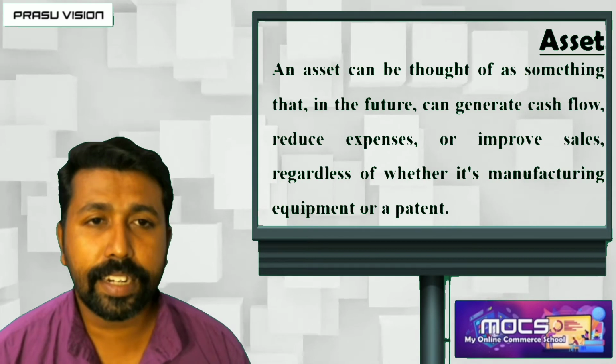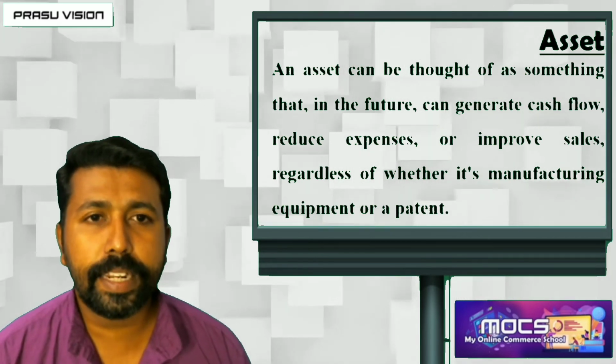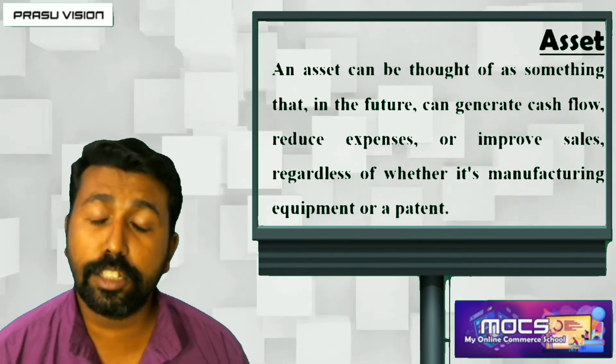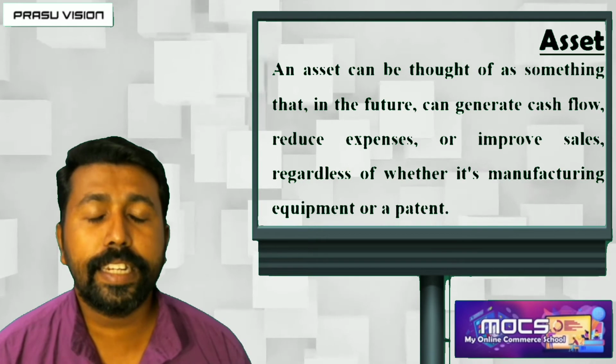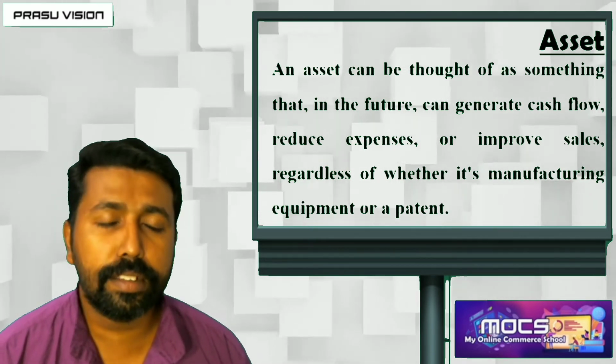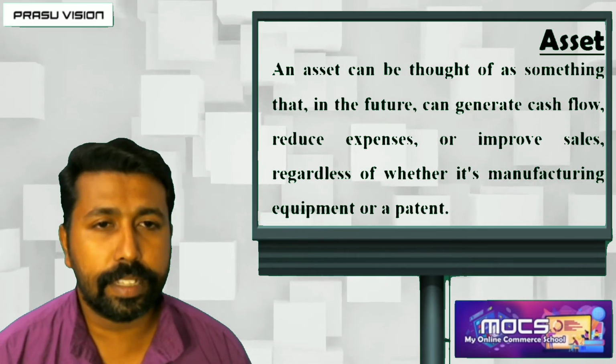All those things are collectively known as asset. It is the property, any goods, any things, whatever it may be, tangible or intangible, which helps for generating revenue, which helps for the running of the organization, is known as asset. So please keep in mind the meaning of the term asset.